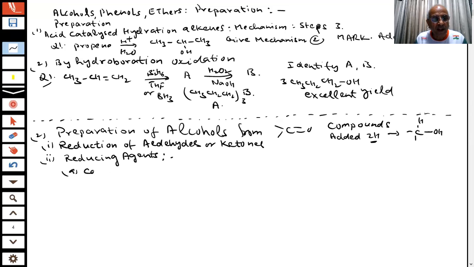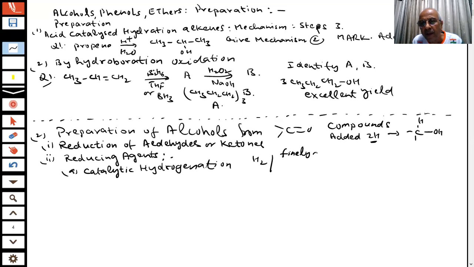Have you heard about catalytic hydrogenation? Are you aware of this? Catalytic hydrogenation is the cheapest way of adding hydrogen. Hydrogen is used, but direct addition of hydrogen does not take place. Then you have to use some finely divided metal. What do you use, students?